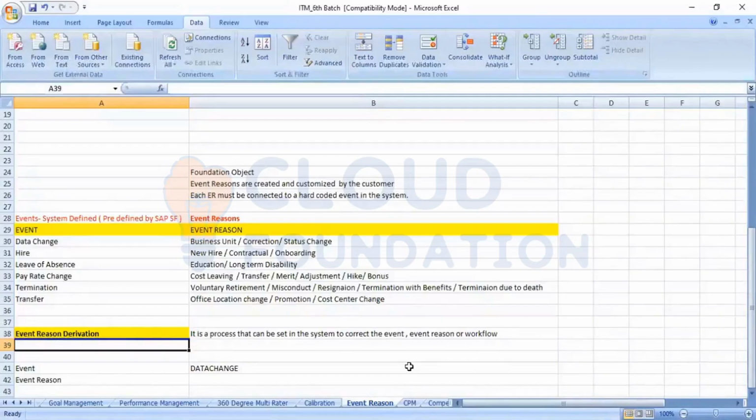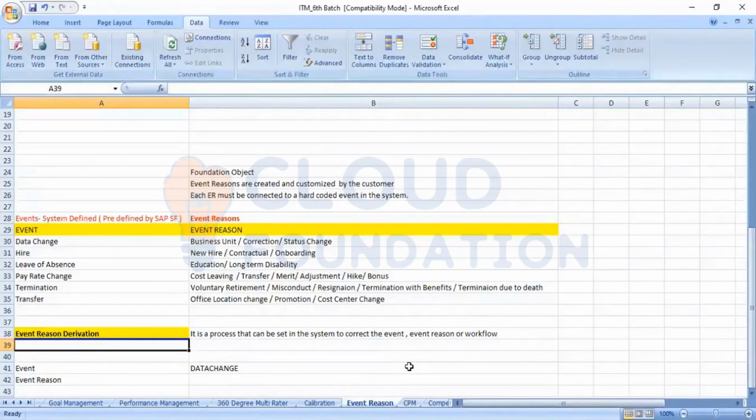Whenever we are writing a rule condition, we should not club both the features in a single rule; the system will not accept it. That is, by default, the standard behavior of the SAP system. Whenever we want to write a rule for workflow, we have to write a rule separately, and for event reason, we have to write a rule separately.